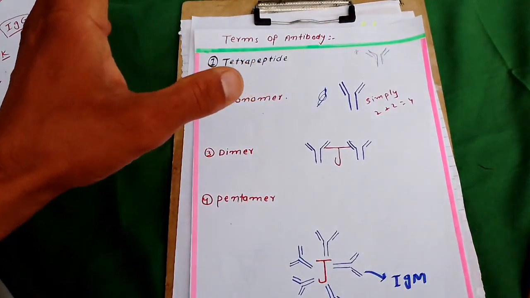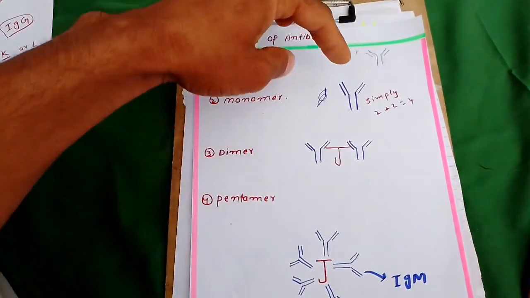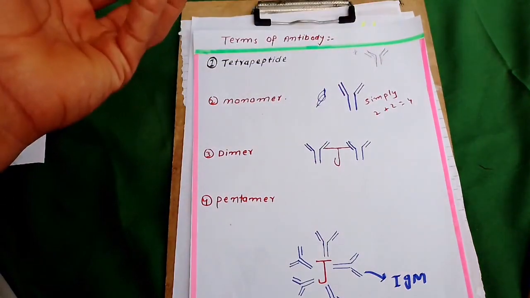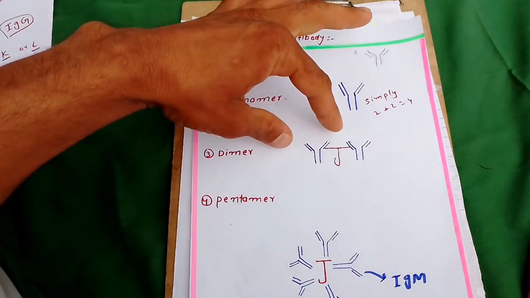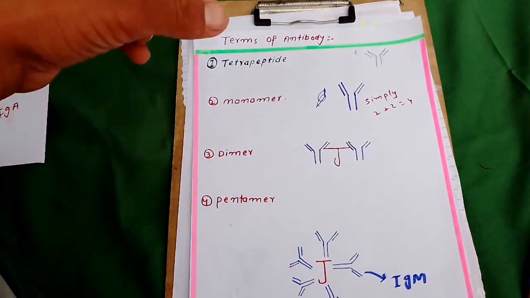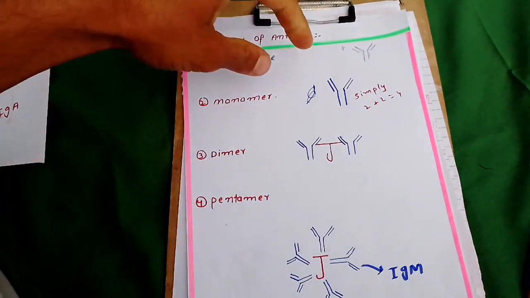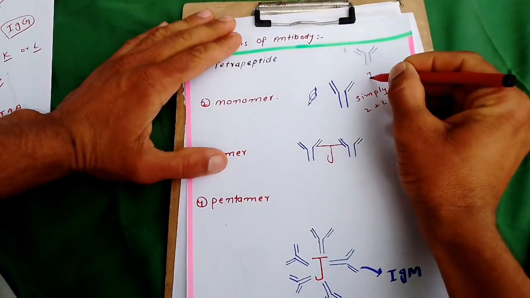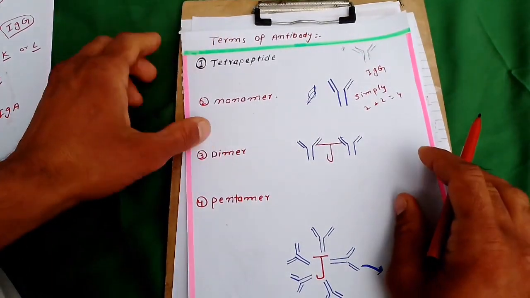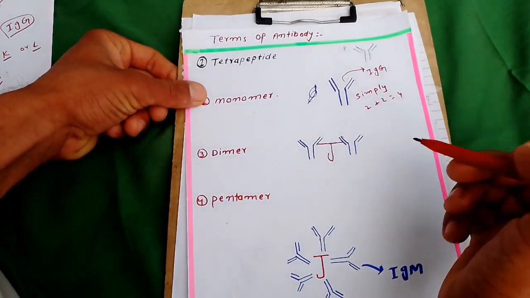As we know, some antibodies work in a single state, such as a monomer, while some antibodies work in dimeric form, like this. Some antibodies work in a pentameric state, like IgM. This is IgG. IgG works in monomeric form. This is the active form of IgG.